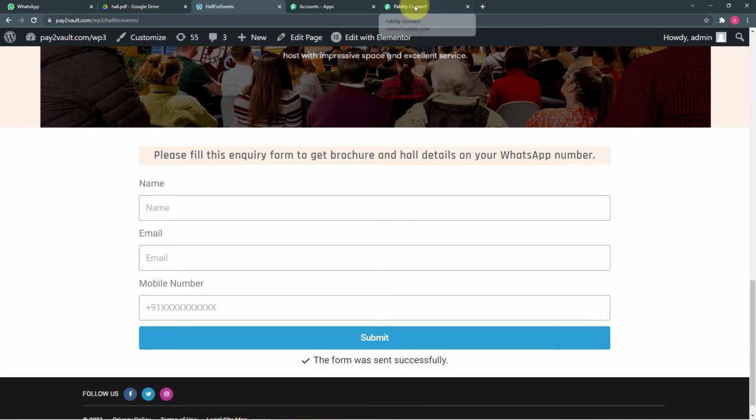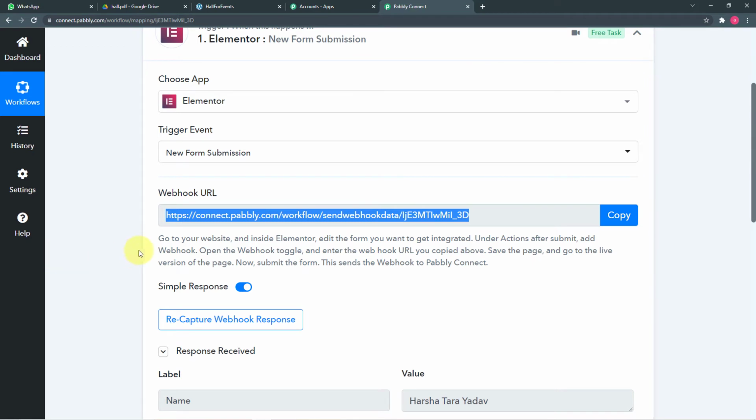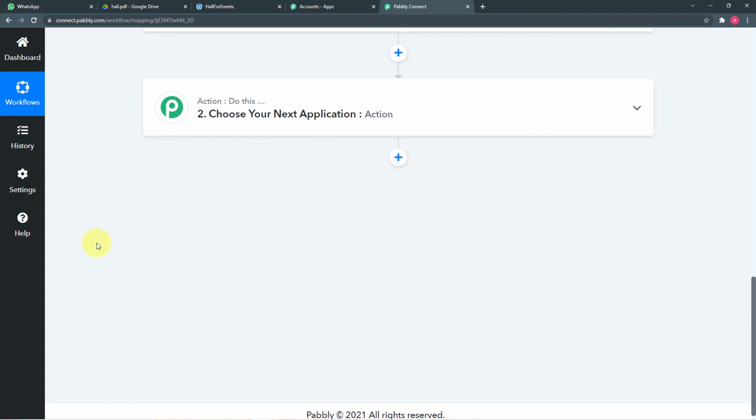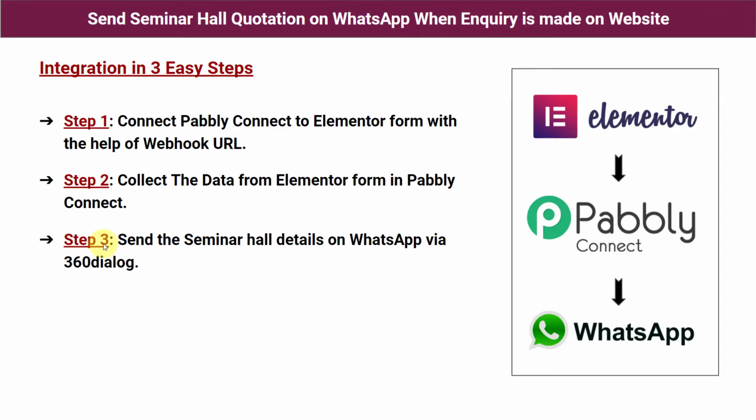Let's see in Pabbly Connect if it has captured the data. So you can see the data is captured here in this format. Okay, so our two steps are completed. We are connected with Elementor form and we have captured the data from the form to here. Now it is time for our next steps.